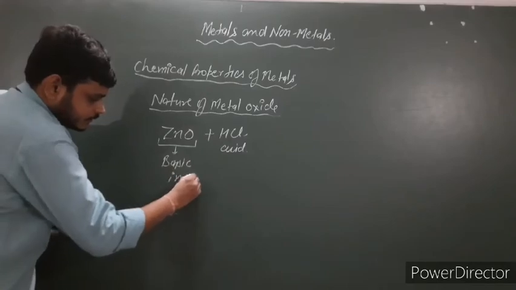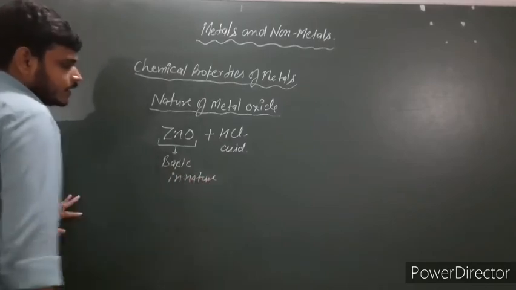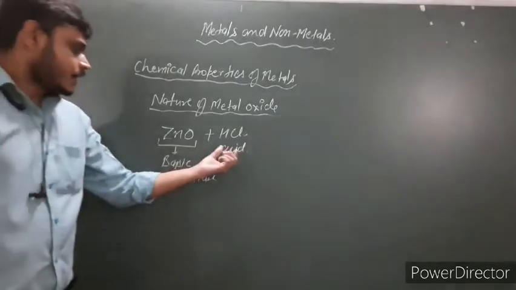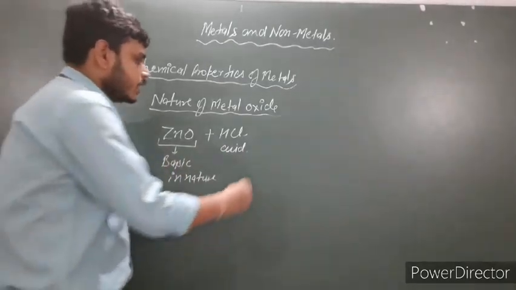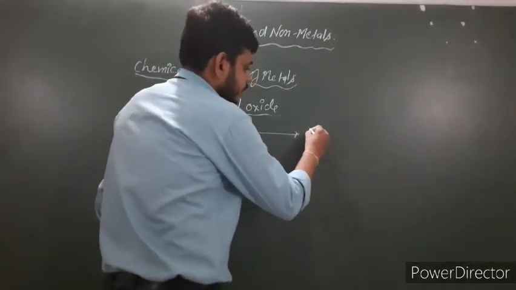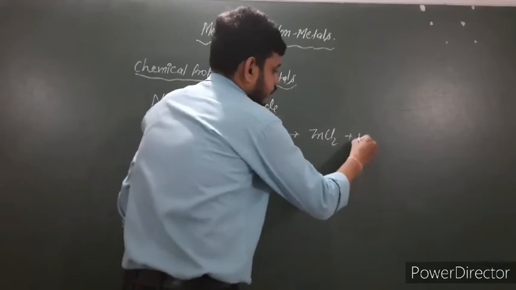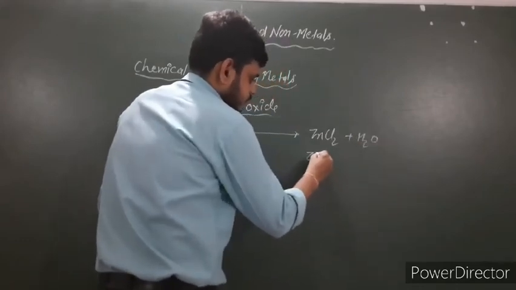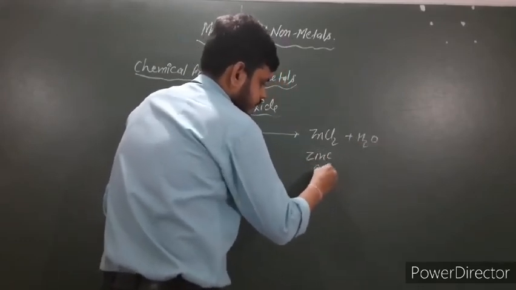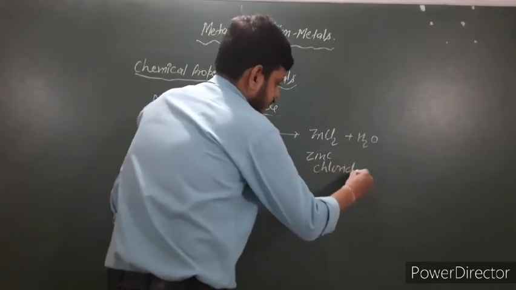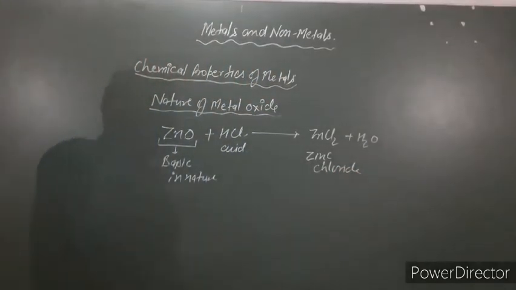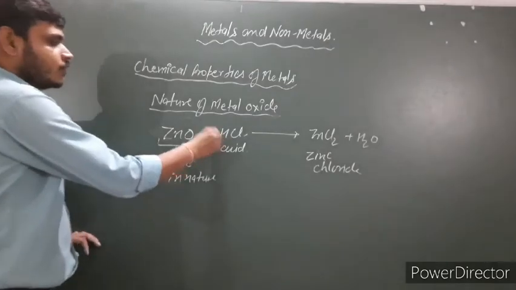When acid and base react to form salt and water, the salt will be zinc chloride and water.